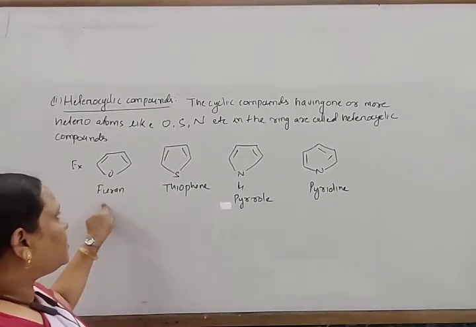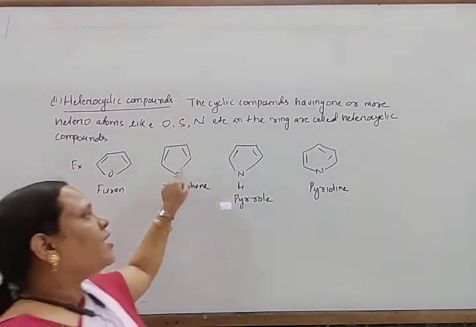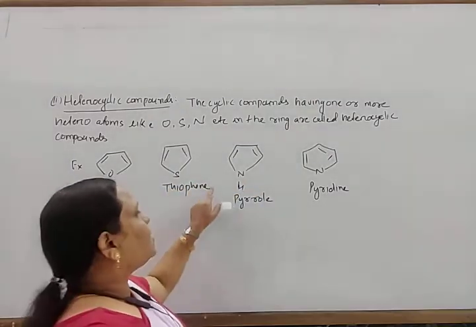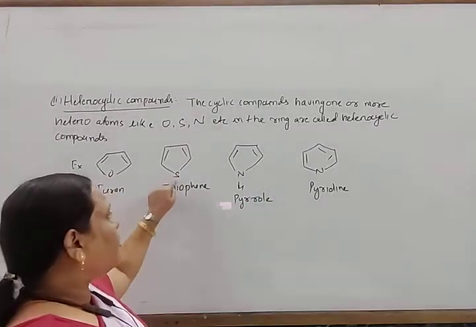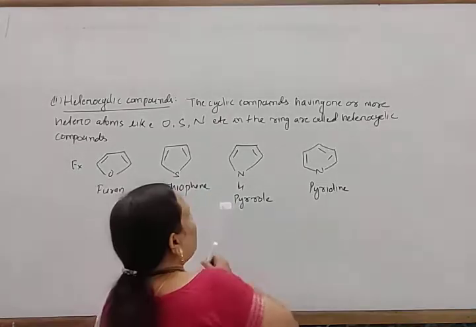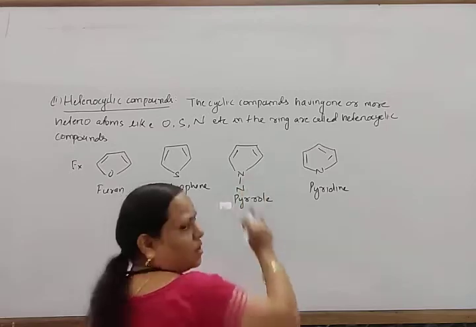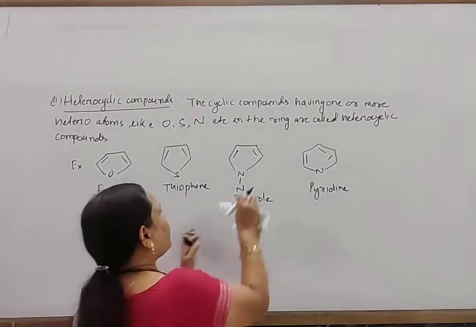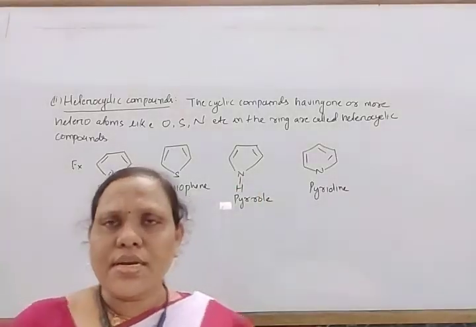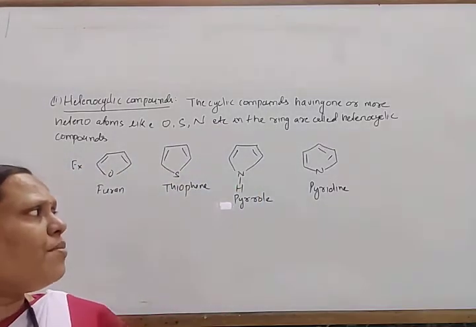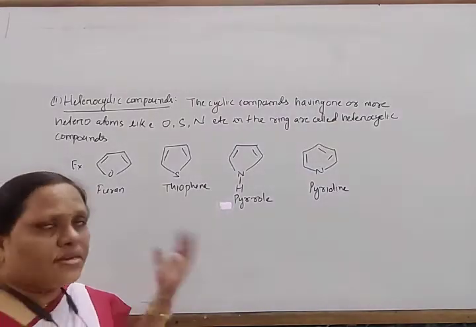Some examples: this is called furan. If instead of oxygen it is sulfur, this is known as thiophene. If there is nitrogen, then this is known as pyrrole, and this is known as pyridine. Here sulfur, here nitrogen, and here both sulfur and nitrogen are there. There are also many other different types of heterocyclic compounds like quinoline, purine, pyrimidine. We will discuss these later.